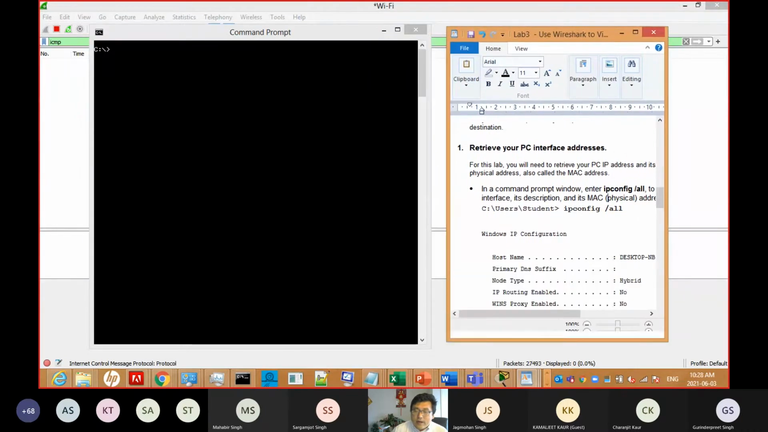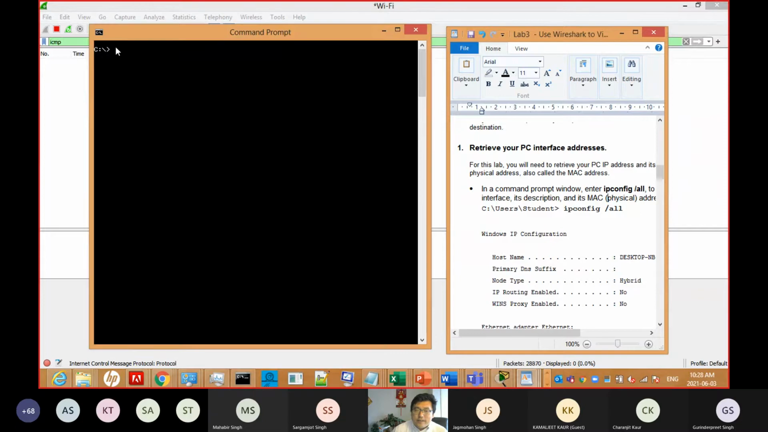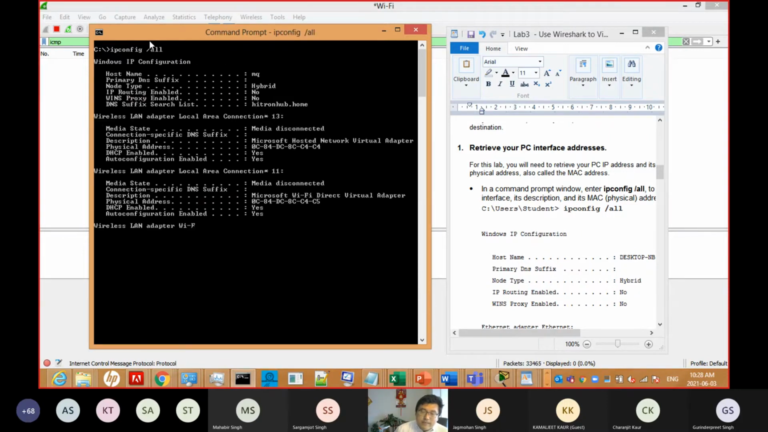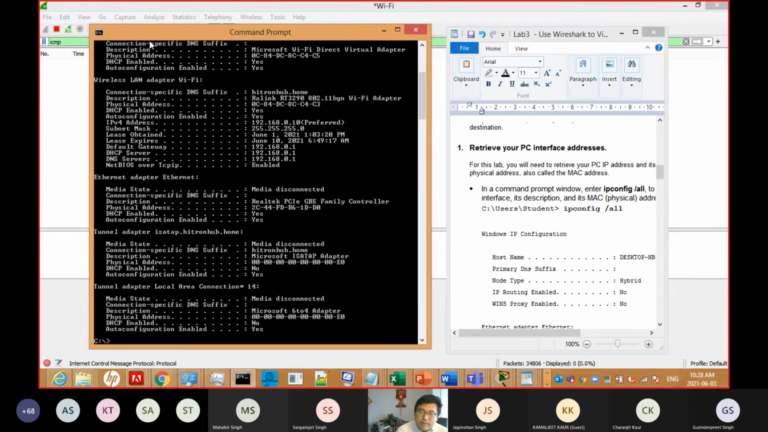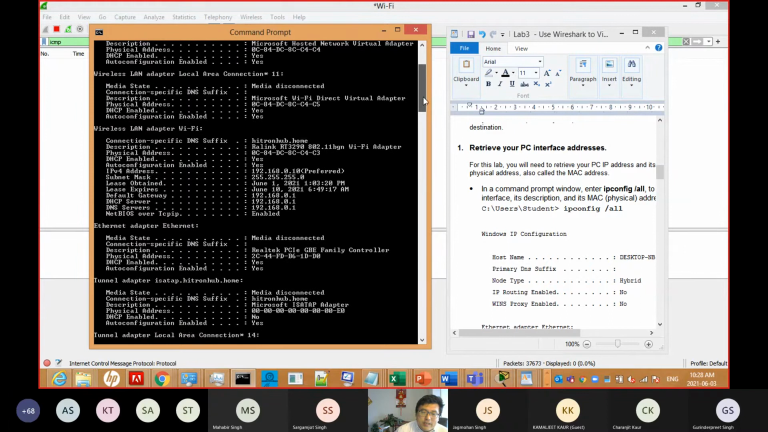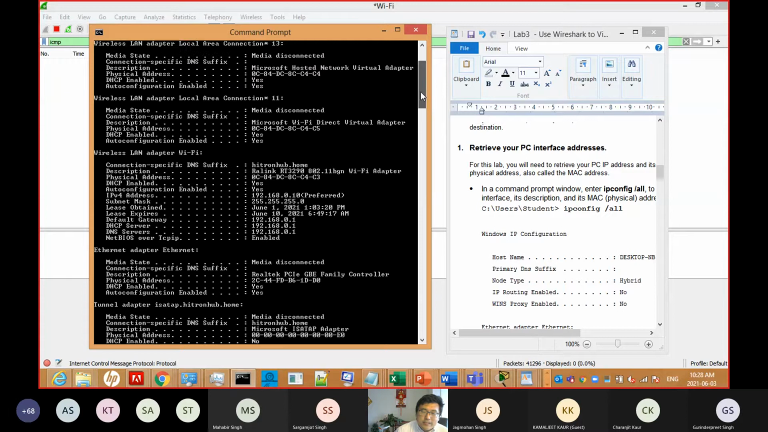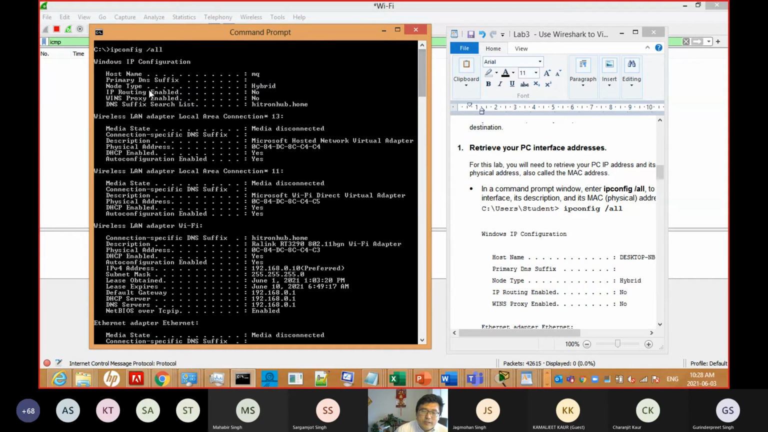From here, you can see the first one is ipconfig, so we type ipconfig. You know this command. With this command, we can see all the information in my computer. Maybe your computer's network is different from mine, because I use wireless. Don't get confused, because you can see the host name is MQ, which is my name, and so on.